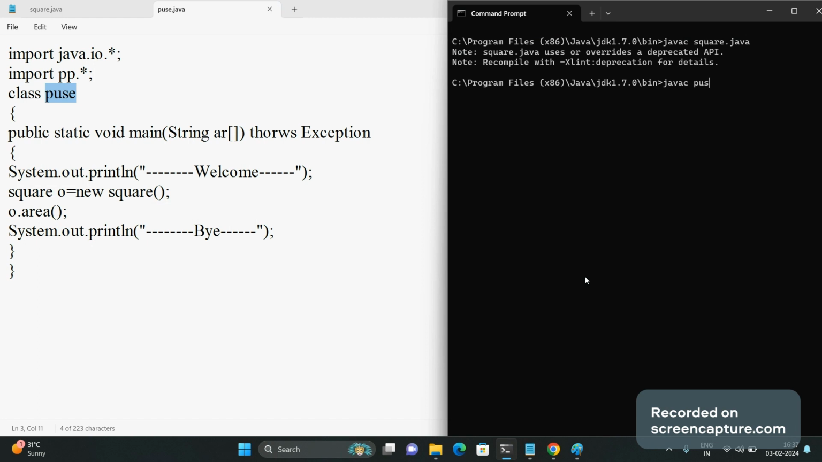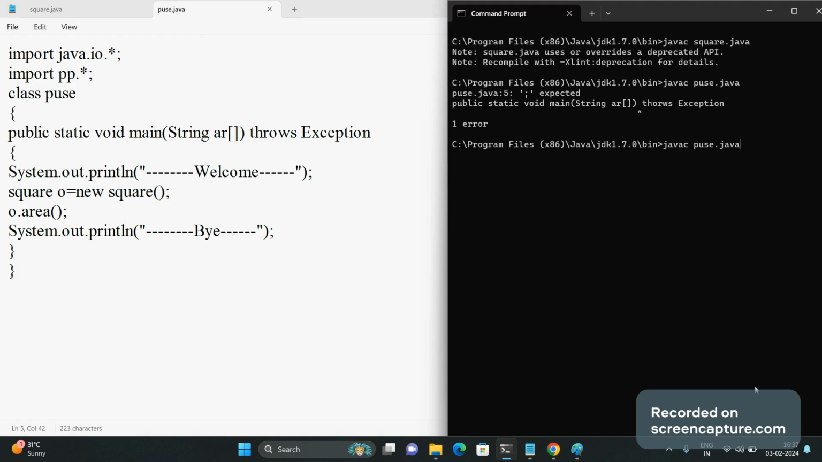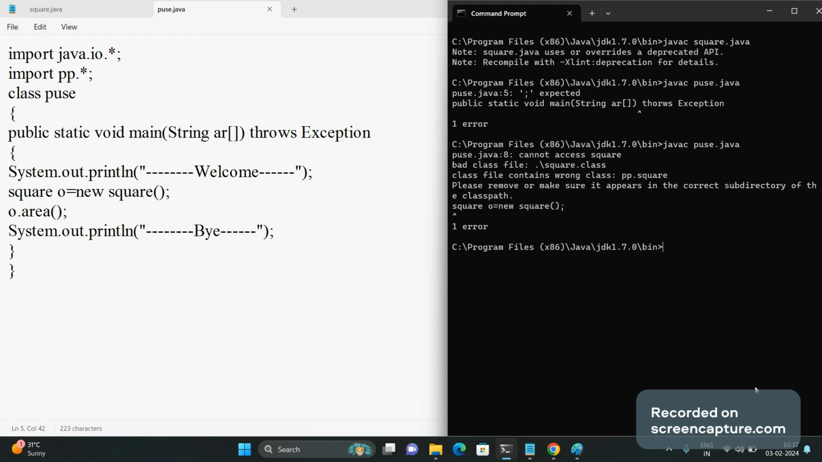javac puse.java. Let's see what error we get. See, it is saying the throws exception spelling is wrong, so we have corrected it. Now what is the next error? It is showing that it cannot access square from our folder.